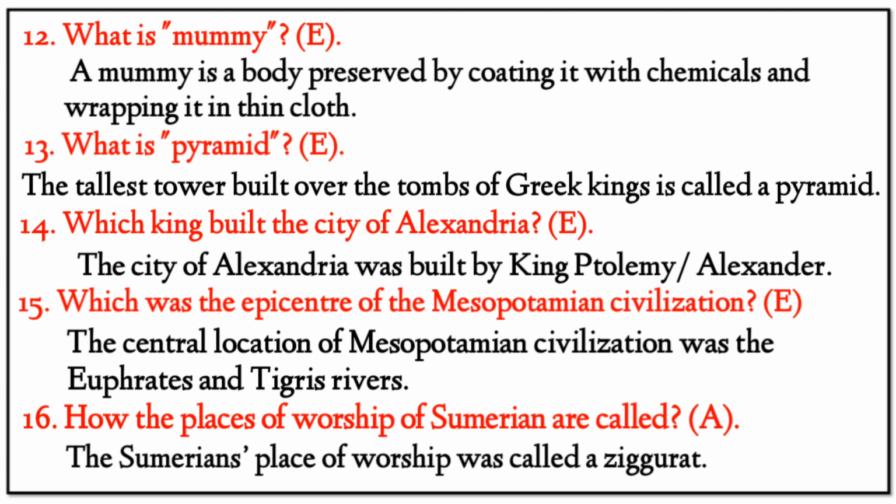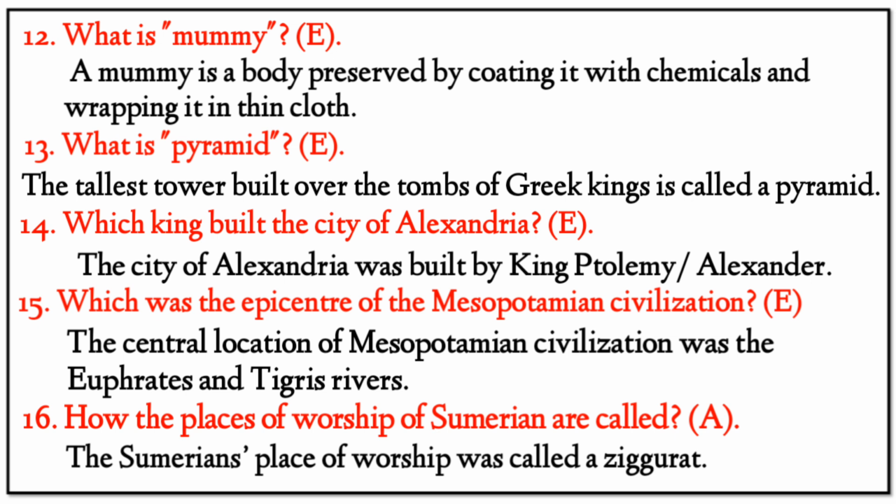Next, question number 12. What is a mummy? Answer: a mummy is a body preserved by coating it with chemicals and wrapping it in thin cloth. 13. What is a pyramid? Answer: the tallest tower built over the tombs of Egyptian kings is called a pyramid. 14. Which king built the city of Alexandria? Our right answer is King Ptolemy or Alexander.